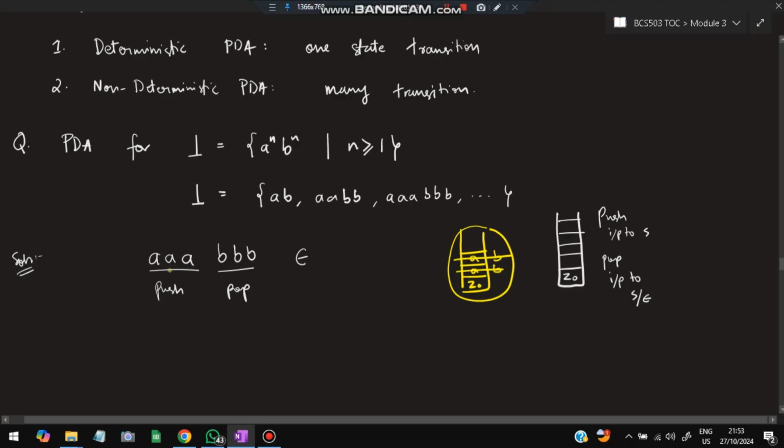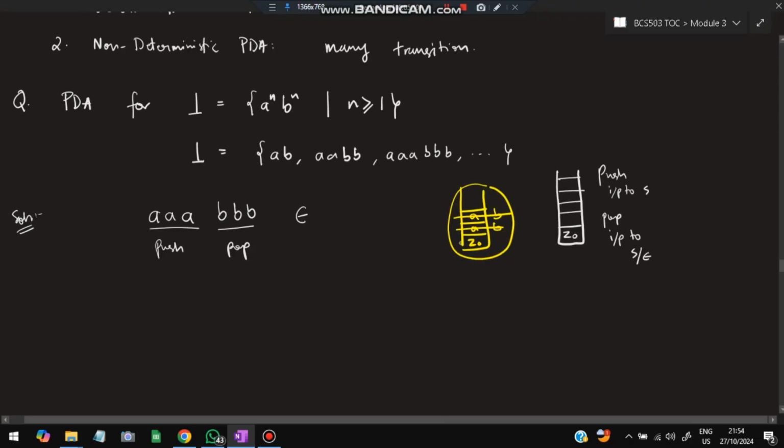So however many A's there are, that many will be pushed. A corresponding n number of B's will be popped, and then epsilon will be there at the end. Listen carefully: if you reach a point after the A's and B's where the input is null, meaning the A's and B's are over, and the top of your stack is Z0, that means the pushdown automata is correct. Got my point? That's how we get to know if the pushdown automata is correct or not.